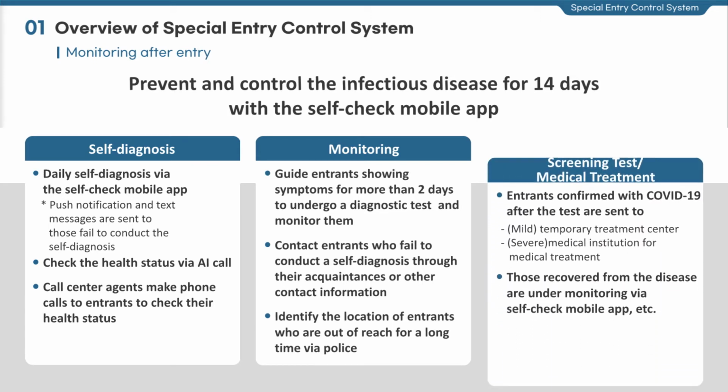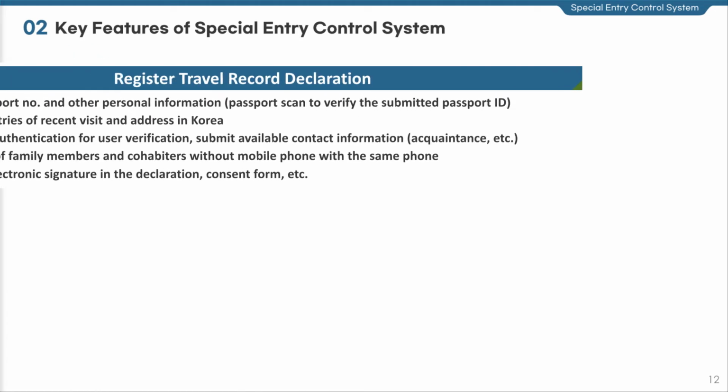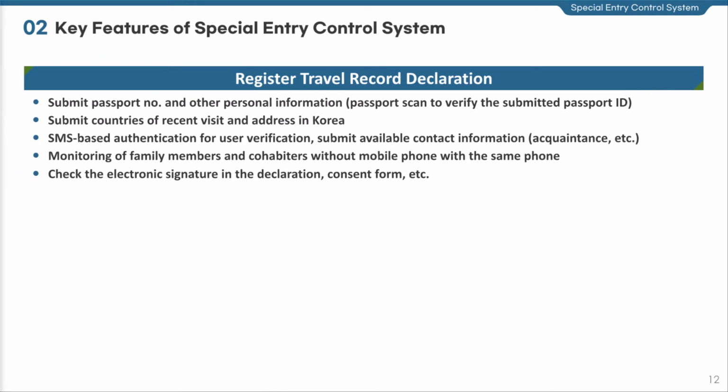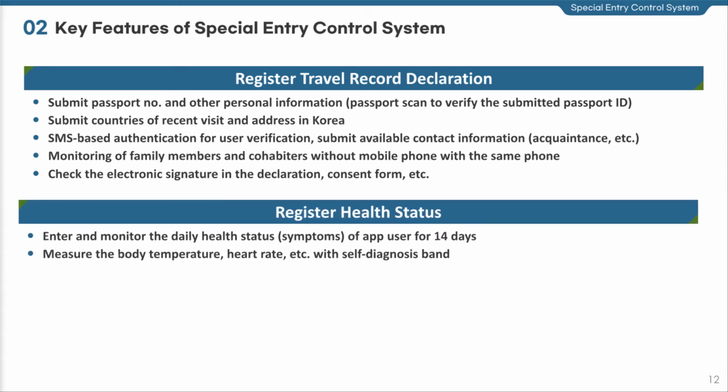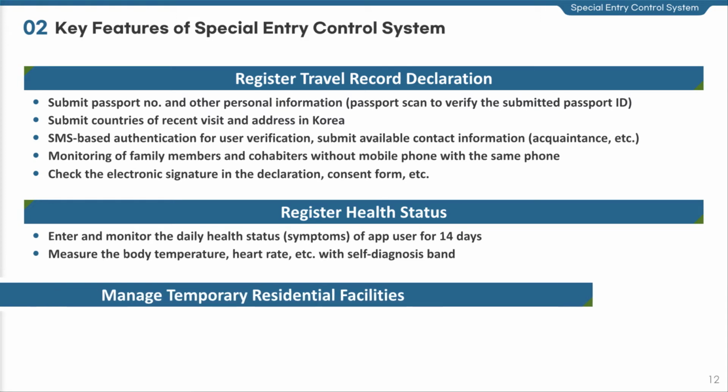In addition, we are making contacts to those who fail to report their daily health state to conduct a self-diagnosis and trying to identify the location of entrants who are not receiving calls, with the help of police to take measures deemed necessary. The self-check mobile app provides many functions as follows. Submit travel record declaration and health check questionnaire. Submit the result of self-diagnosis each day. Support the management of temporary residential facilities for those admitted.